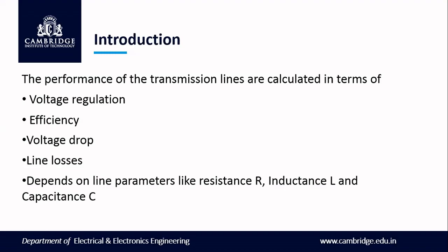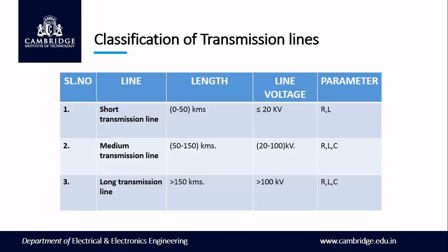Then what are these line losses? We are going to calculate them. Based on these line losses, we are going to get the receiving end voltage, because the receiving end voltage will not be the same as the sending end voltage. It travels long distances where there will be line losses. These line losses depend on the resistance, inductance, capacitance and susceptance that occur in the transmission line.